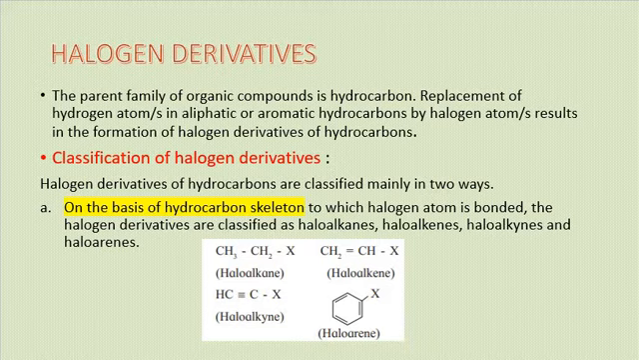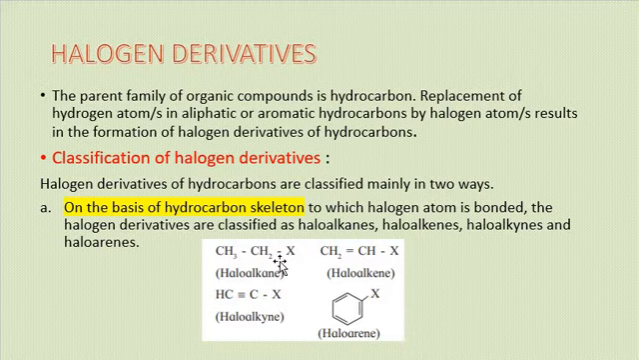Now, classification of halogen derivatives. Halogen derivatives are classified in two ways. First, on the basis of the hydrocarbon skeleton to which the halogen atom is bonded, the halogen derivative is classified as haloalkanes, haloalkenes, haloalkynes and haloarenes.